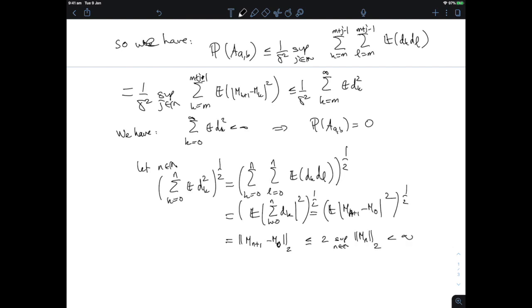and we know that's finite. I should not use n, because n is some fixed number that we've got here. So we know it's finite because that's exactly our assumption. That's where our assumption kicks in.